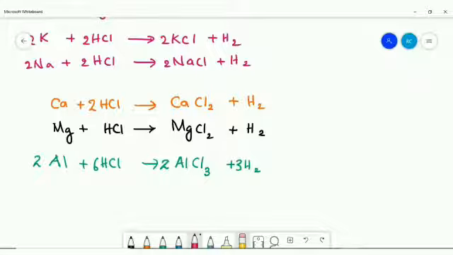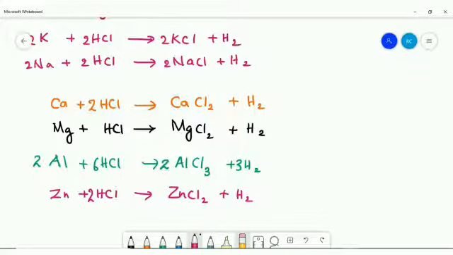So now the reaction of zinc metal we can discuss. Zinc plus HCl will give zinc chloride, ZnCl2 plus H2. For balancing, you need to put 2 on the HCl side. This reaction occurs very slowly. The product also will be formed with the liberation of hydrogen gas.